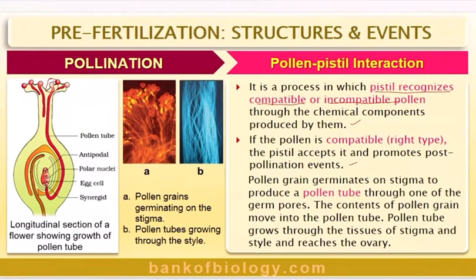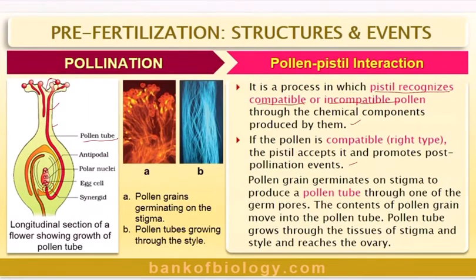Look at this. These are the many pollens. One of the pollens started germinating because there is interaction, there is compatibility. Now this has got a pollen tube getting germinated. So once the pollen tube is germinating, it means there is pollen-pistil compatibility, thanks to the chemicals that are present in the stigma as well as the style region. And pollen grains germinate on the stigma to produce a pollen tube through one of the germ pores. Okay? The contents of the pollen grain move into the pollen tube, basically two nuclei.